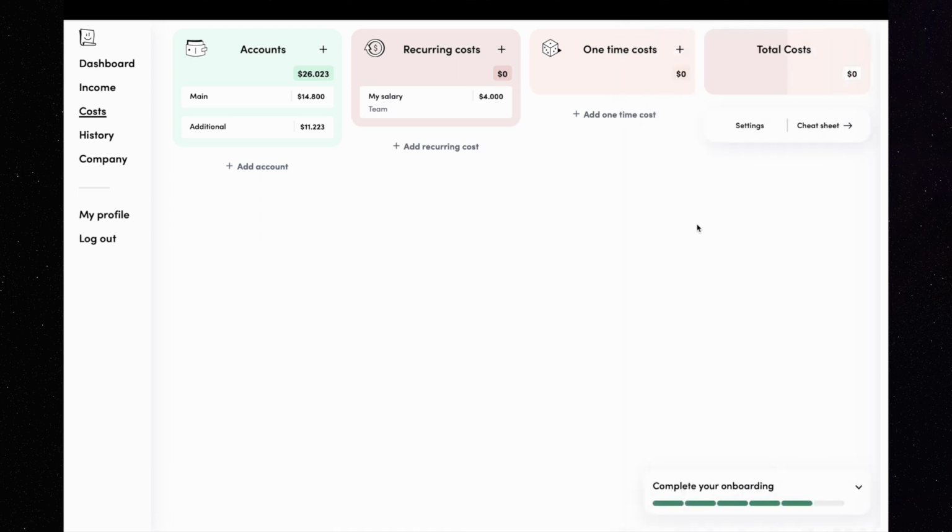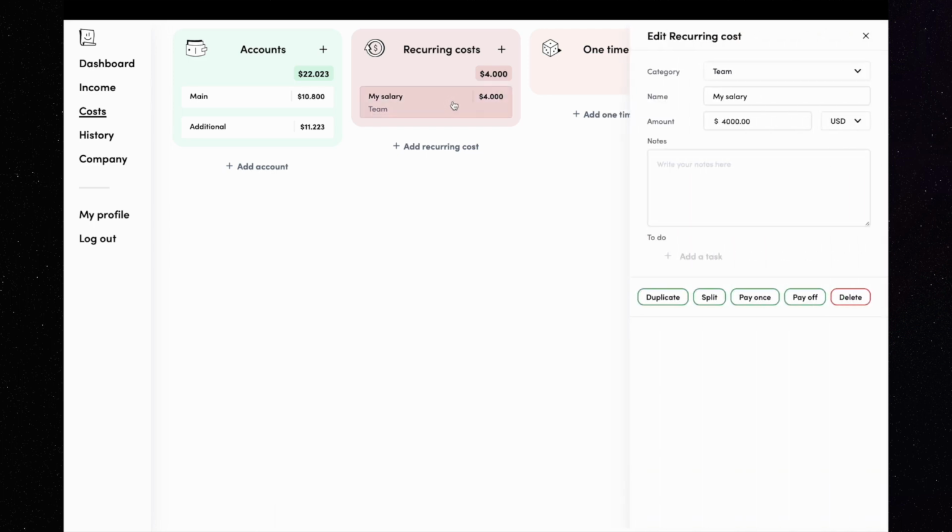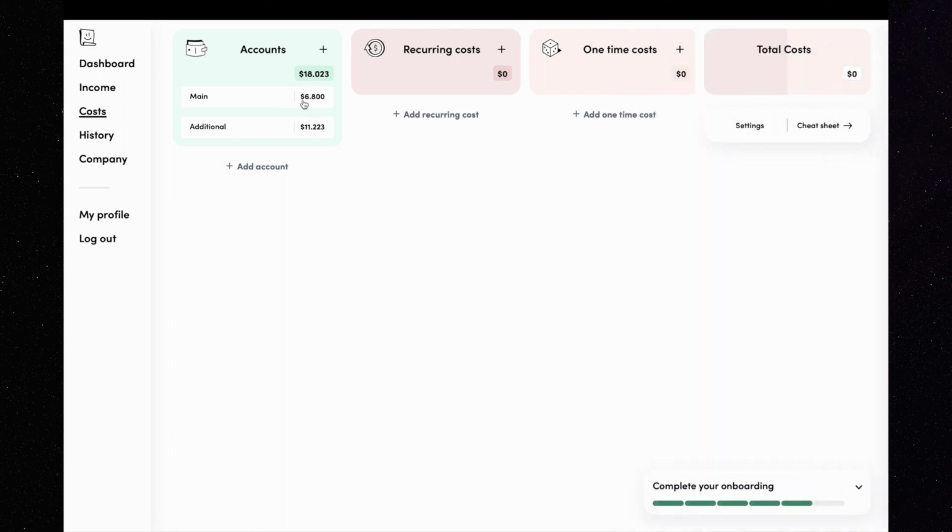Now let's move this record over to the account. When I do that, you can see that the amount from my salary gets deducted from the account, but the record is still visible. This is because this type of cost is recurring, so I should have the option to pay it as often as needed. When at some point the recurring cost needs to get paid off, all I need to do is select the record and then click on the button Pay Off. Now, the record is marked as paid, and the sum gets deducted from the main account.